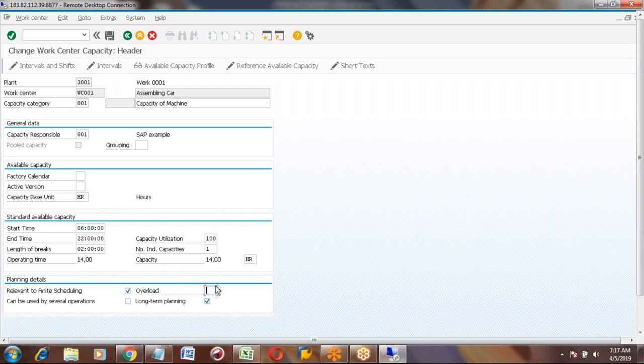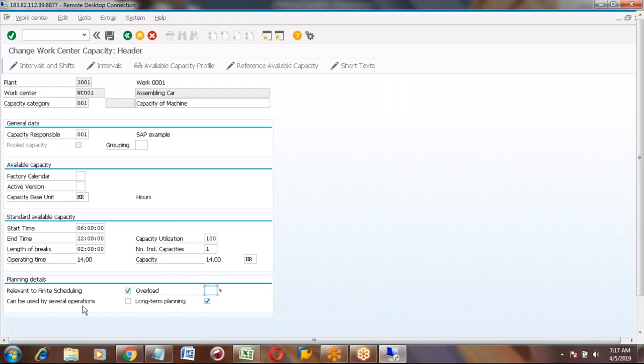And overload percentage. For example, you want to overload. Overload means, for example, it is working only 14 hours, but one day or some days you want to work more, like 16 hours or 18 hours. So how much overload you want to consider, you can select here percentage like 10%, 20%. So percentage also you can maintain here.